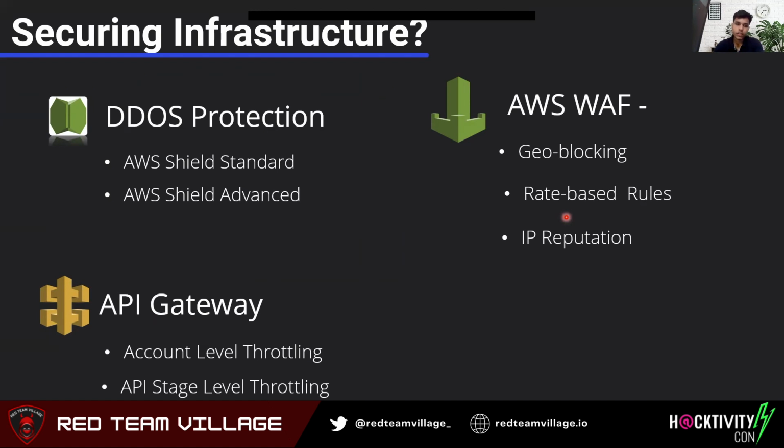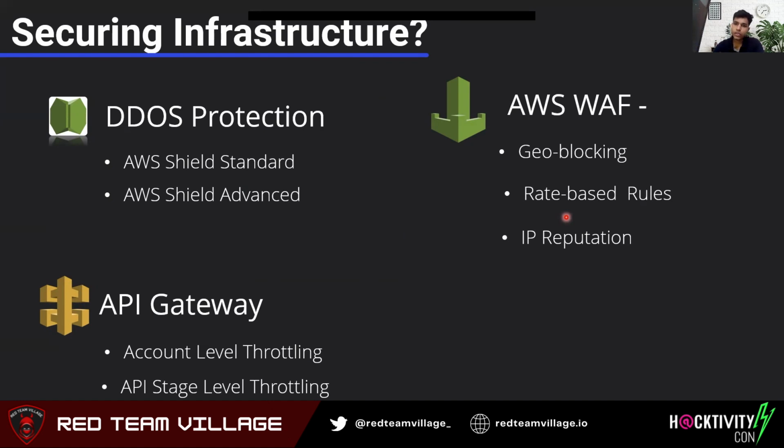And then we have API Gateway. Just like the other services, API Gateway has features where you can throttle API requests, both at an account level and at an API stage level. I have mentioned the references, the links to these topics, so you can go ahead and read them after this talk.